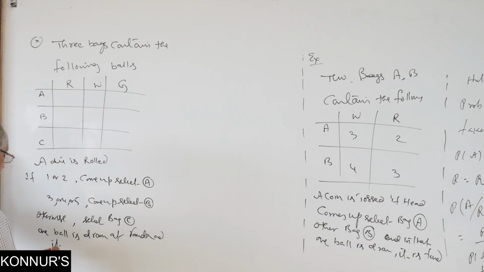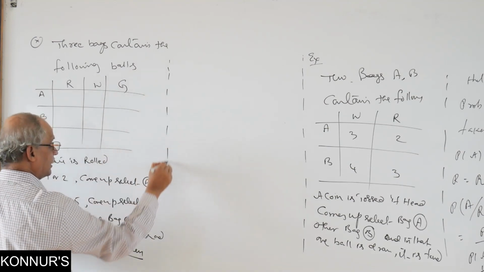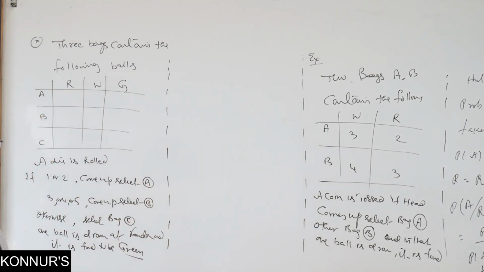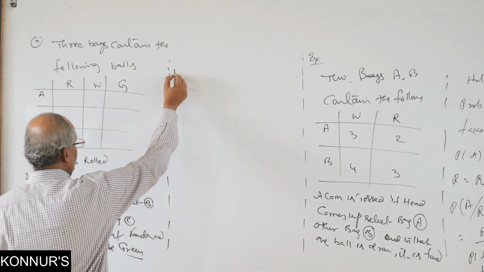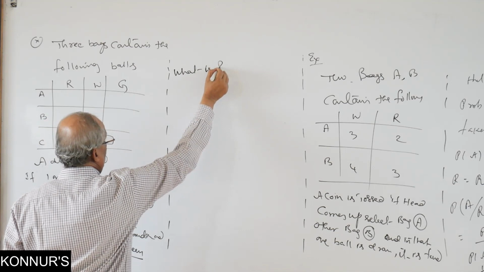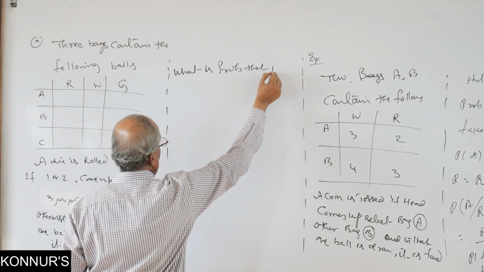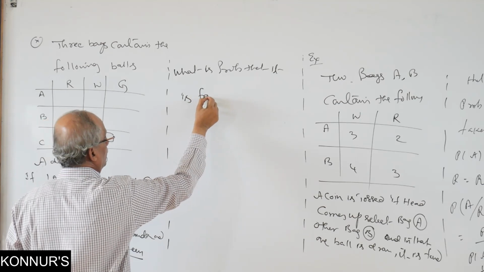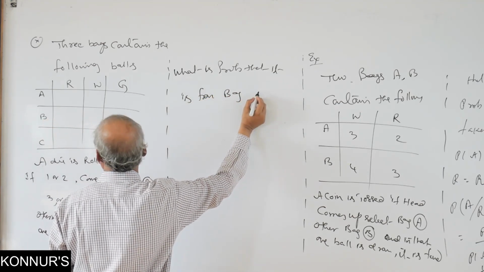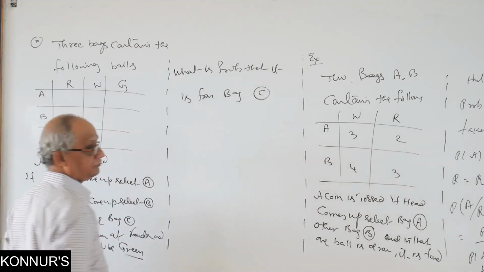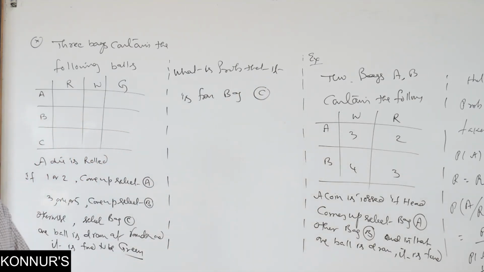And it is found to be green. He gave information. You see, earlier what are the questions? Find the probability that the ball drawn is green ball. But not like that. He gave you a result. But what is the probability that it is from bag C? It must be taken from bag C.